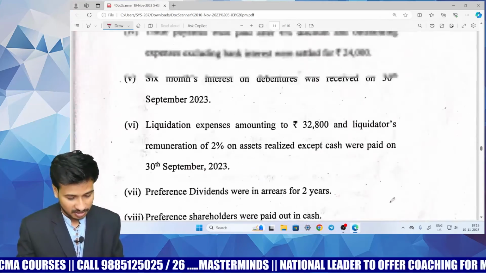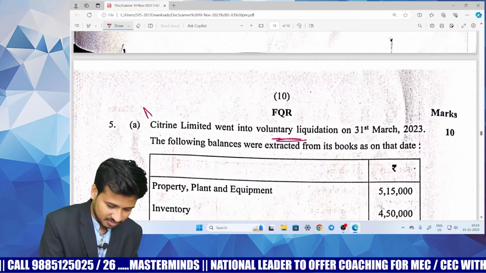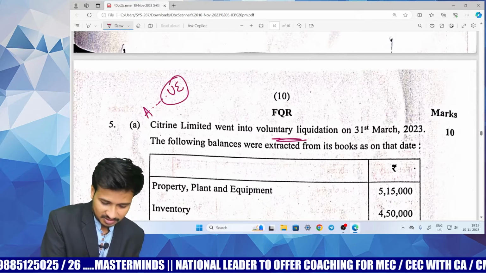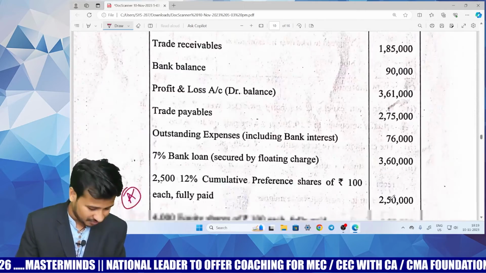So the overall impression from question number 5 is average to unexpected. We can tell that it is not difficult, but since you did not prepare, it might be a kind of difficult thing.